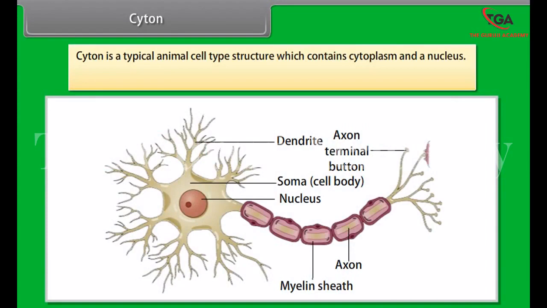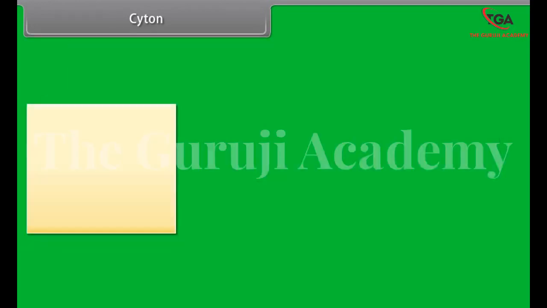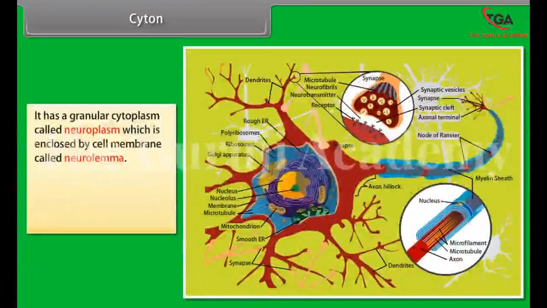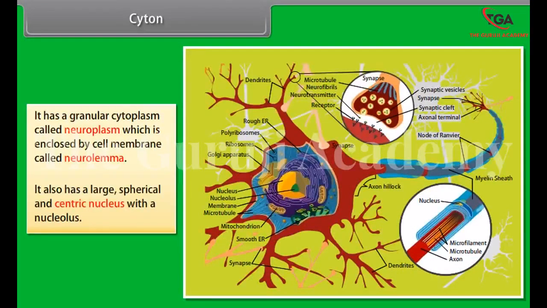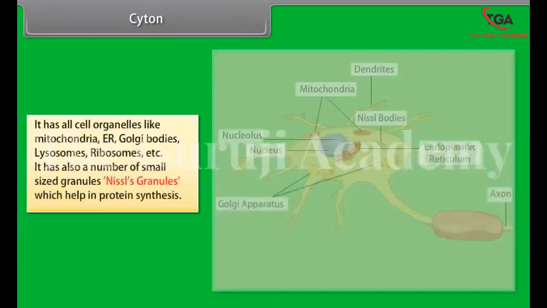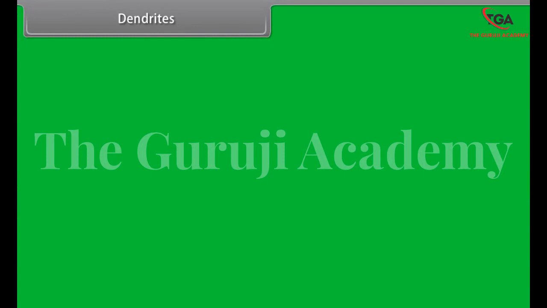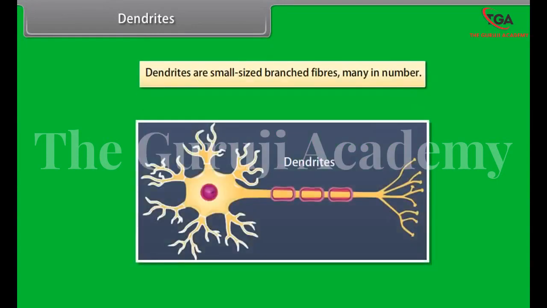Neuron is the longest cell in the human body and is about 100 centimeters long. A neuron is formed of 3 parts: cyton, dendrites, axon. Cyton. Cyton is a typical animal cell type structure which contains cytoplasm and a nucleus. It is spherical in shape and about 4 to 135 μm.